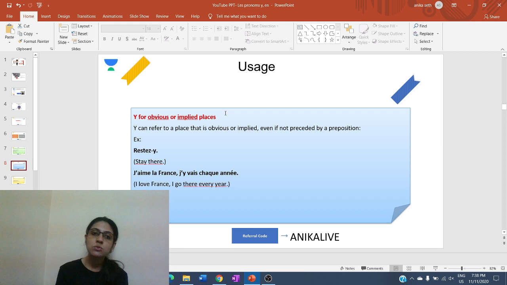Then it is also used for obvious or implied places. Obvious or implied means that the place is not preceded by a preposition, but still we know which place we are talking about. Like restez-y, stay there. Here there is no place and no preposition, but stay there means the place where you are, so it is implied which place I am referring to.